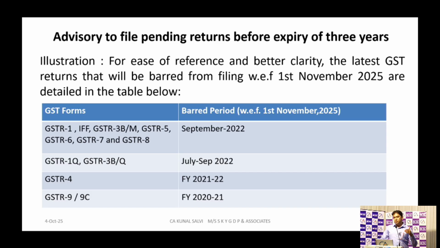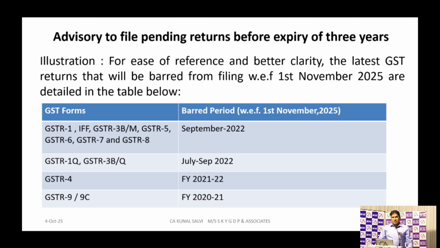Up to August 2022 returns, from 2017-18 to August 2022, one cannot file any previous return. So September 2022 is the last return one can file.